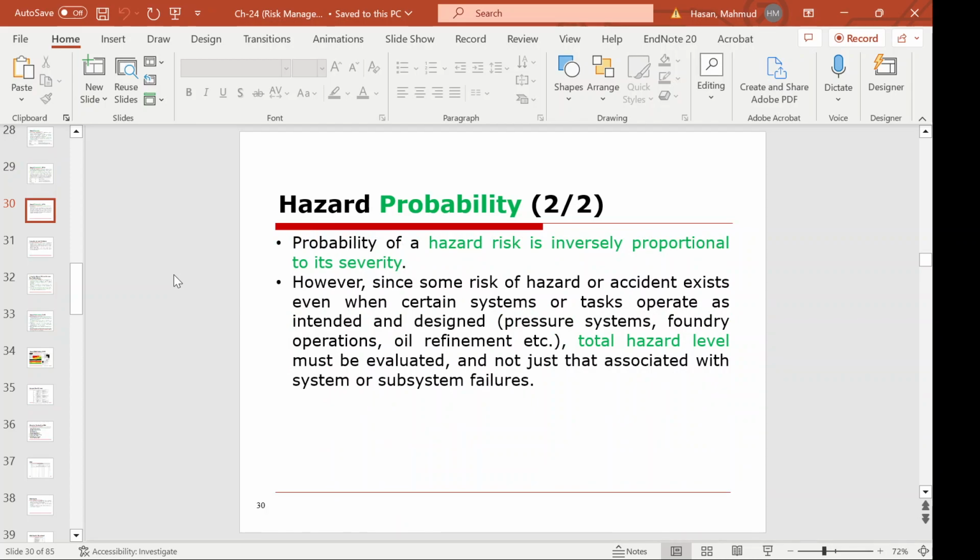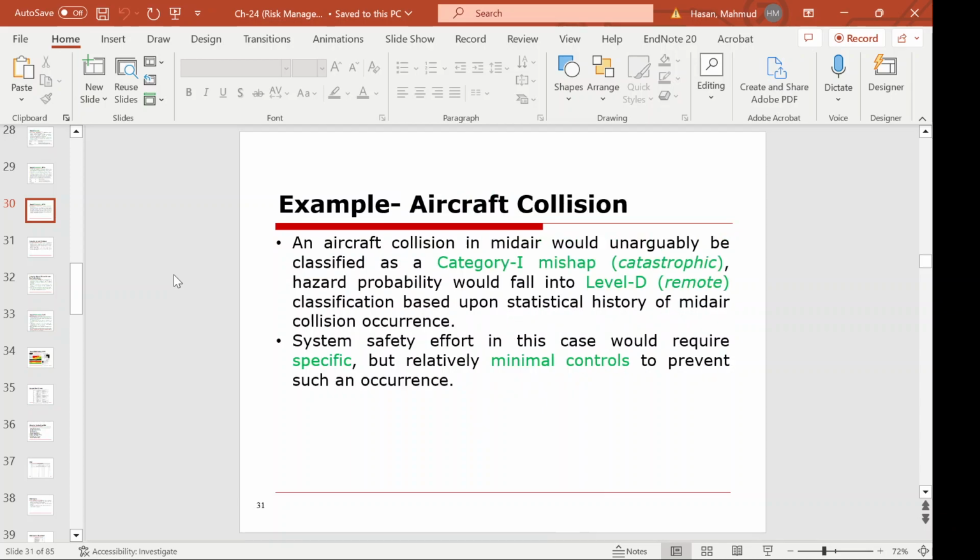So the probability of a hazard risk is inversely proportional to its severity. However, since some risk of hazard or accident exists even when certain systems or tasks operate as intended, such as a pressure system, a foundry operation, oil refinement, etc., the total hazard level must be evaluated, not just that associated with system or subsystem failure. There is one example about aircraft collision.